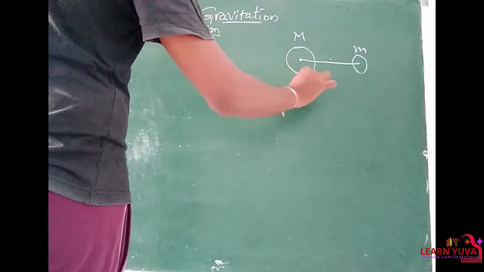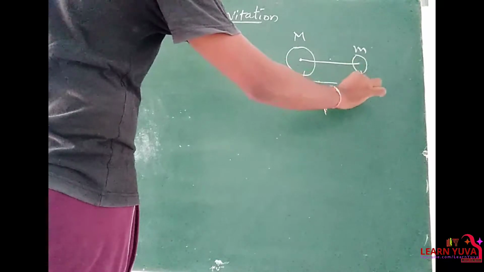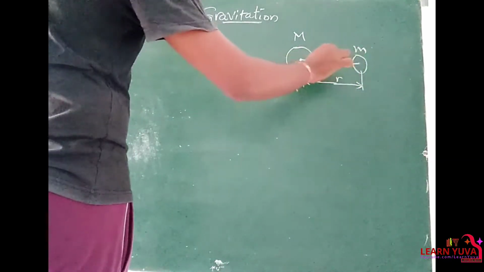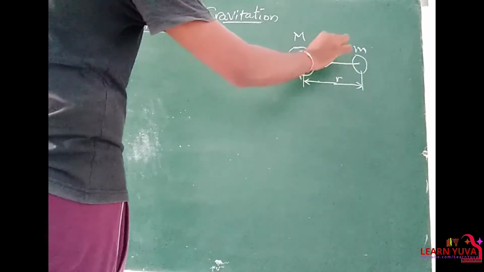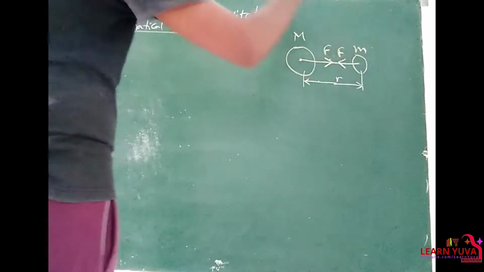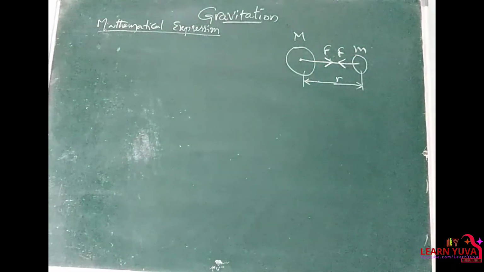Force, r is the distance between them, and this body attracts this body with an amount of force, and this body attracts the opposite body with an amount of force. Clear?